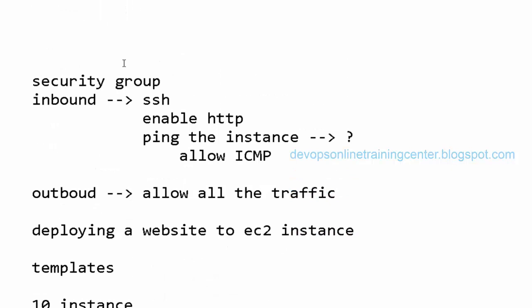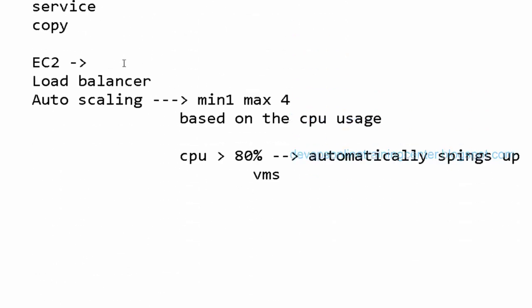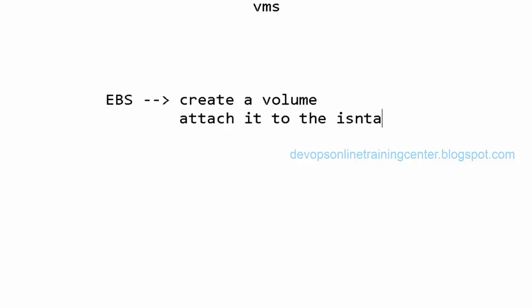We enabled the security group. We allowed HTTP. Then we are able to access the website. Now the other thing is attaching the EBS storage, right? So EBS, we created a volume. Attach it to the instance. Once attached, check how this volume can be accessed inside the instance, right?